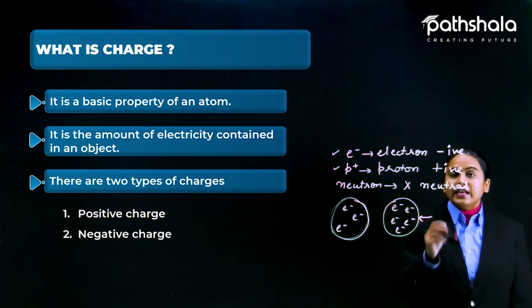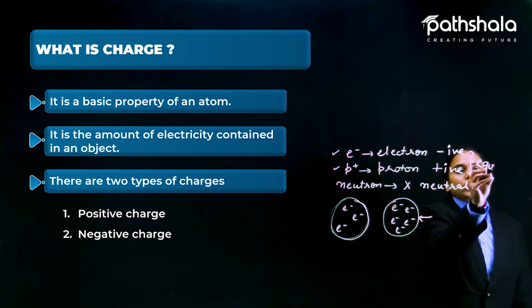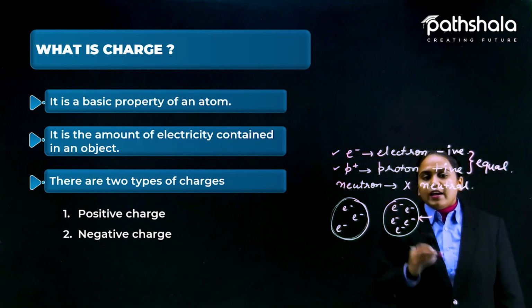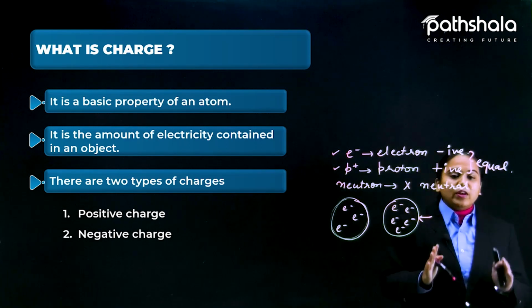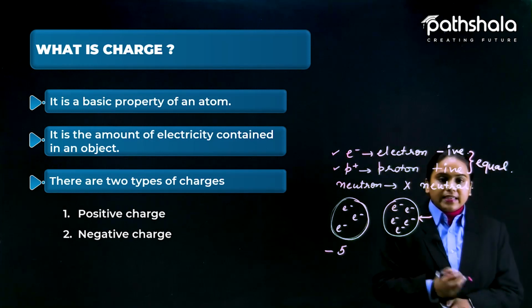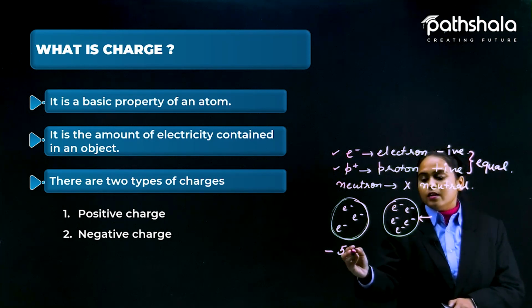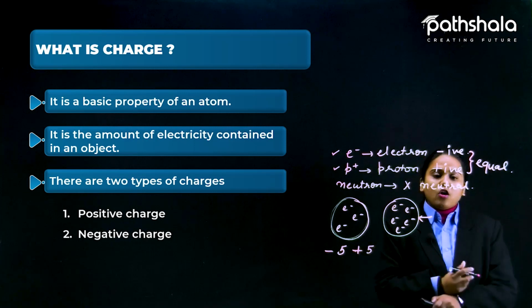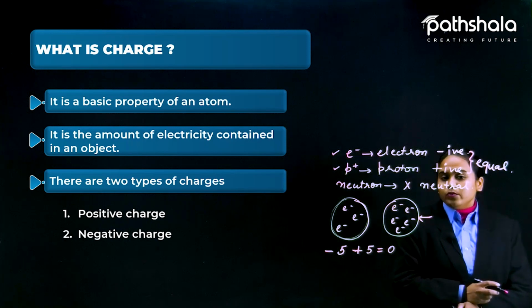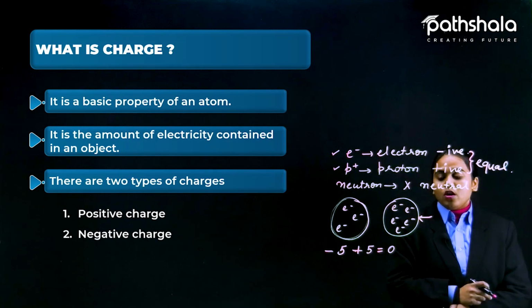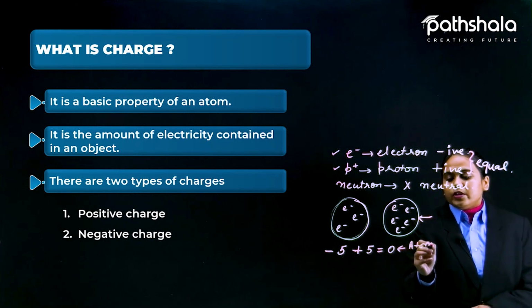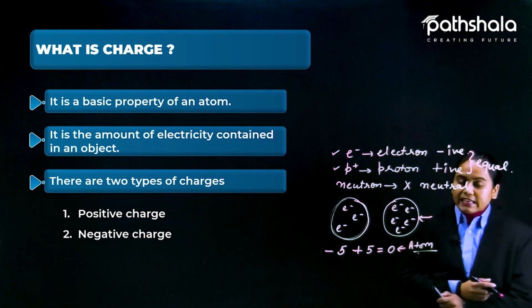Now let me tell you one more thing: the positive and negative charges present inside an atom are equal in number. The number of protons and the number of electrons in any atom will be equal. If there are 5 electrons, that is minus 5, then 5 protons will also be there. Together they give 0. Minus 5 plus 5 is 0. So we can say that an atom has a neutral charge. There is no net charge on an atom.